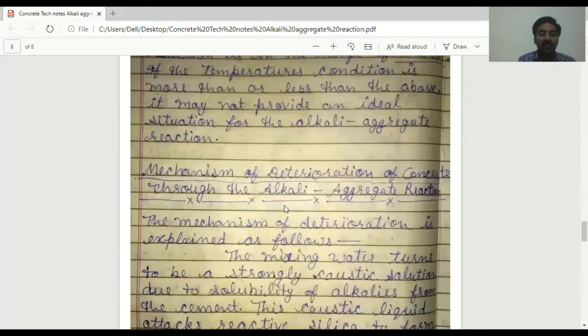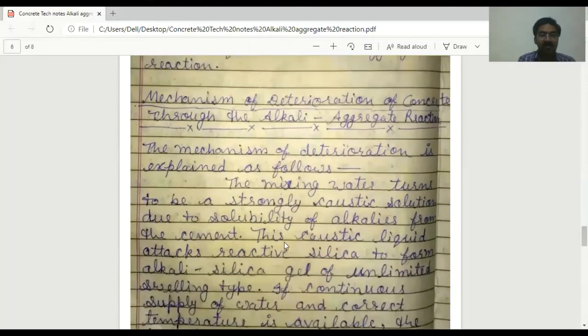Now, mechanism of deterioration of concrete through the alkali aggregate reaction. Actually, the mixing water in cement or concrete turns to be a strongly caustic solution due to solubility of alkalis from the cement.